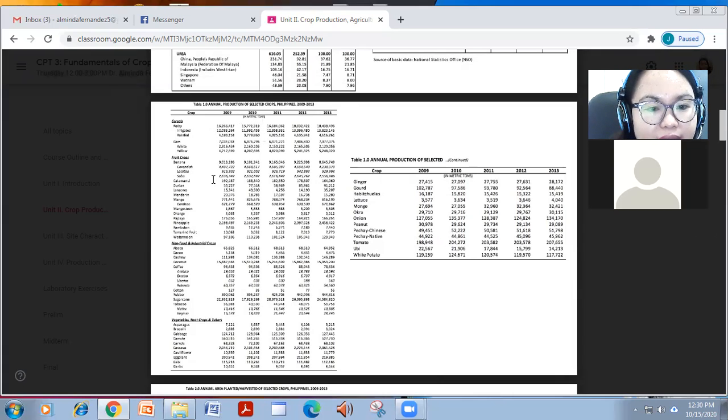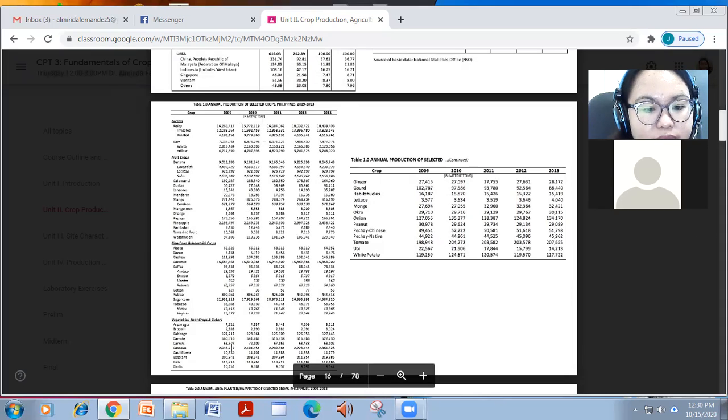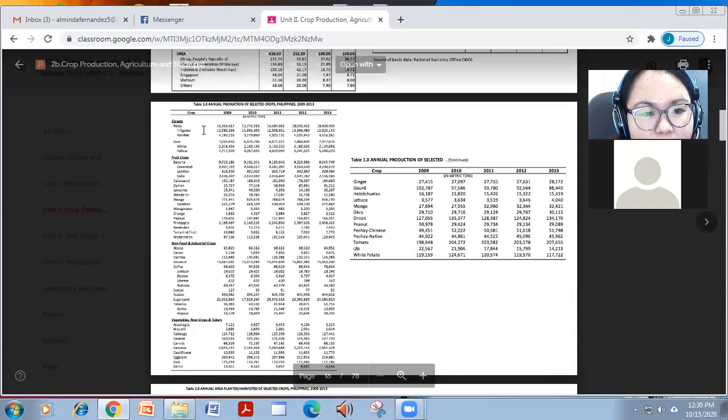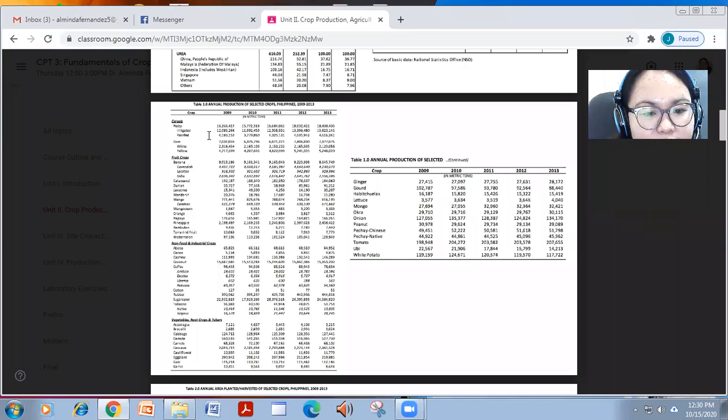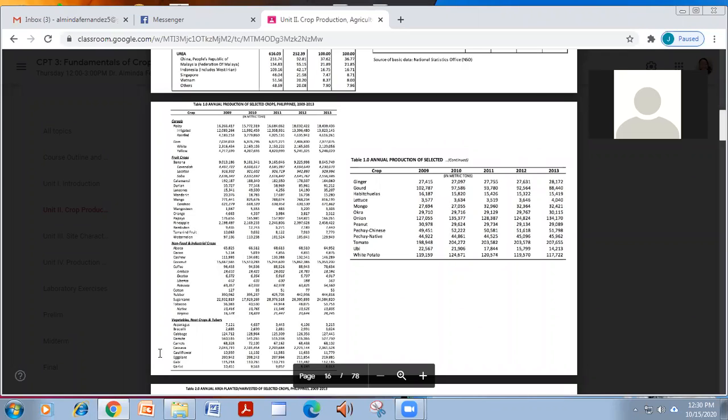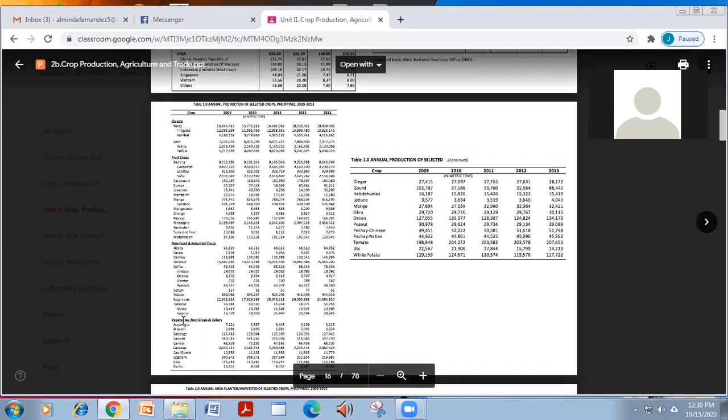The highest that we produce here are actually sugar cane, followed by palay. But if you combine the irrigated and rain fed, it's just as much as the sugar cane. And we have banana for export, and also pineapple for export, and also cassava.